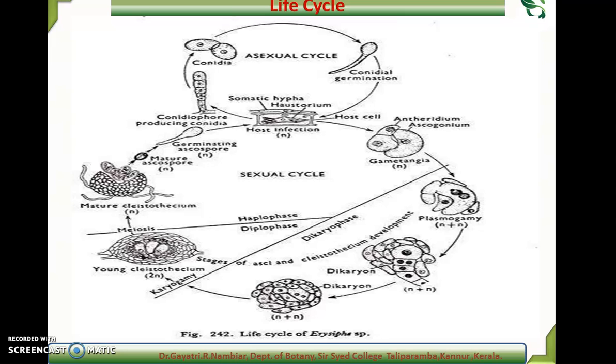So this is about the life cycle of Erysiphe, one of the common fungi coming under the Ascomycota and causing mild disease in various angiosperms, reproducing both by sexual as well as asexual reproduction. Okay, thank you very much.